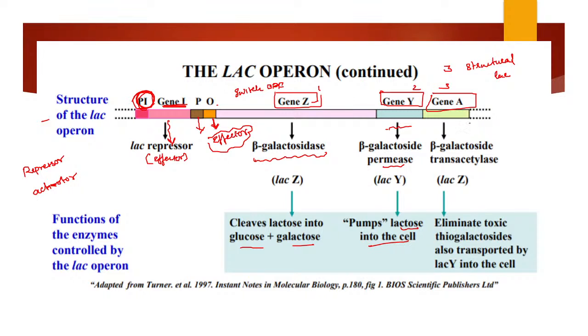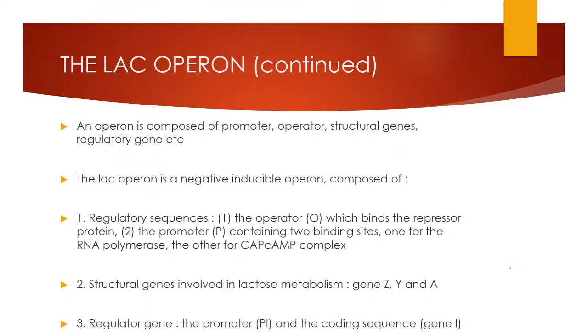And the next enzyme is transacetylase, which is produced by the gene A, which will help in eliminating the toxic thiogalactosides also transported by the lac Y into the cell. Okay, these are the functions of enzymes in the lac operon. Next, we are going to discuss more about the lac operon.